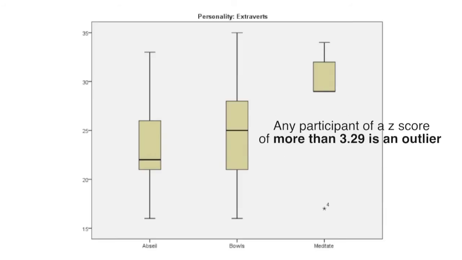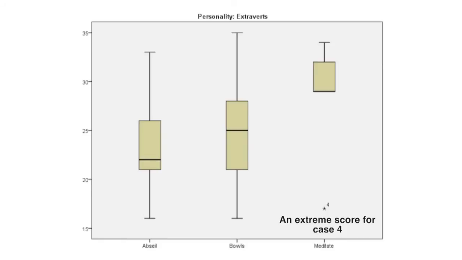Now, any participant with a z-score of more than 3.29 would be a univariate outlier. Now, in the meditation group, there is an extreme score for case 4. However, in the interests of brevity, I ran z-scores for this cell and for all other cells and found that the z-score was not above 3.29. So as a result, this extreme score has not been modified in any way, and I haven't gone into it in any more detail in this analysis.